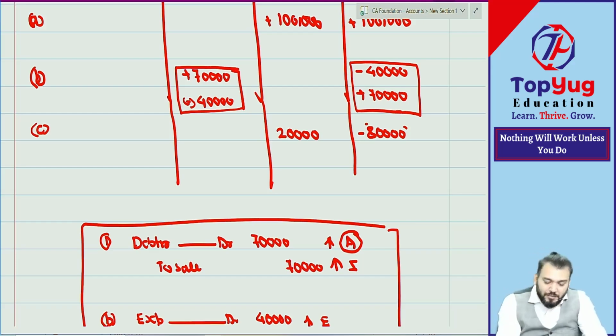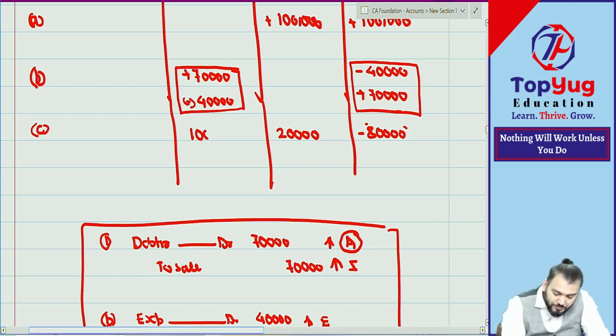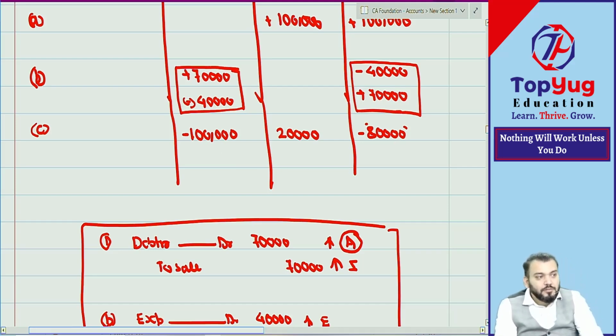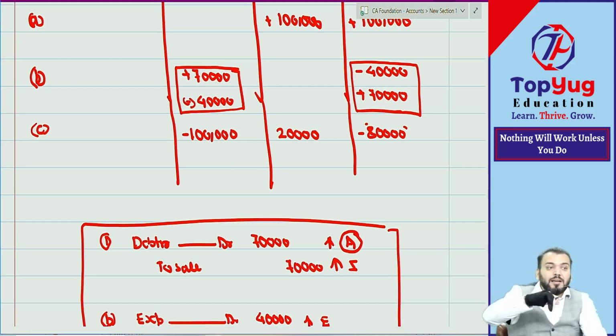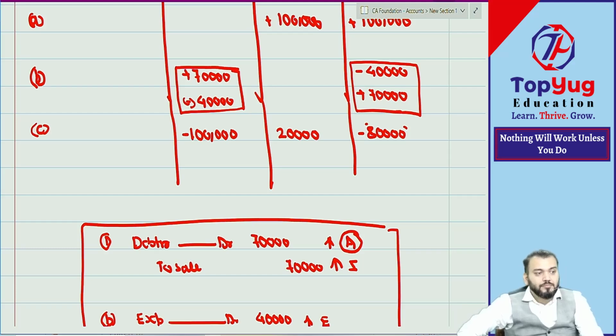Negative effect in capital means 1 lakh negative, and plus 20 is automatically minus 80. So your expense will increase, so it will be deducted from capital. Understood? Correct?